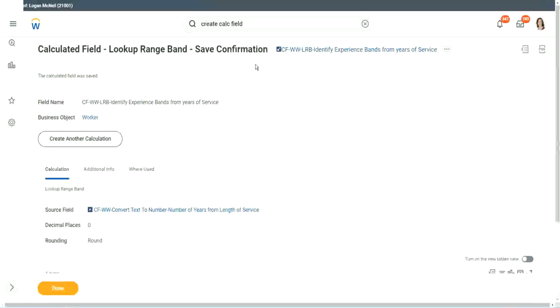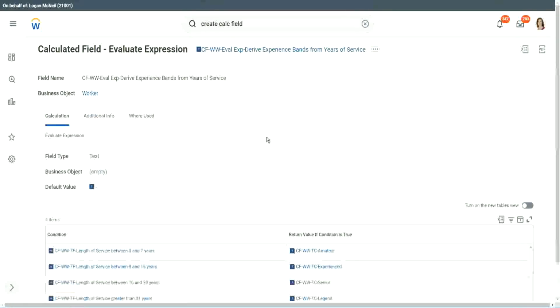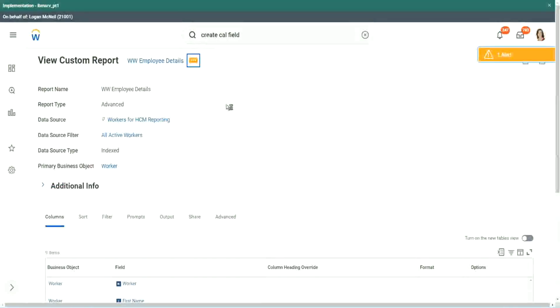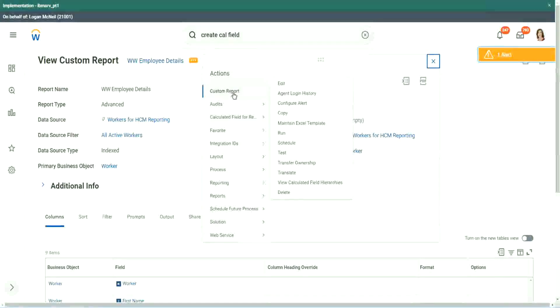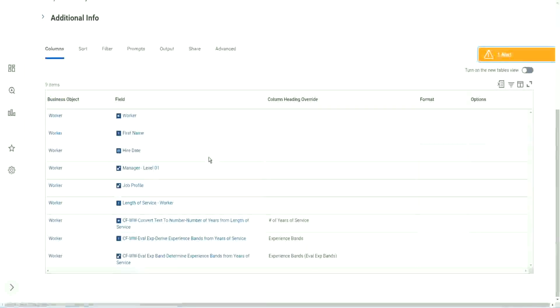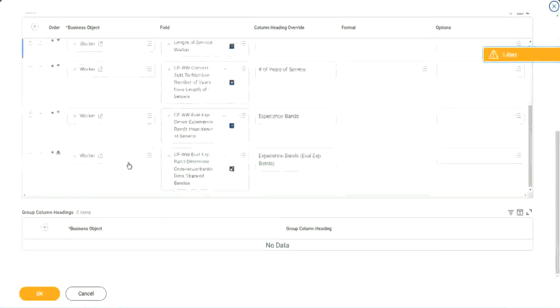Anyway, coming back to this, let's use the same calculated fields in our report and see what it does. Okay, where is the report? Here it is. Custom report, edit. Let's add it here at the end.